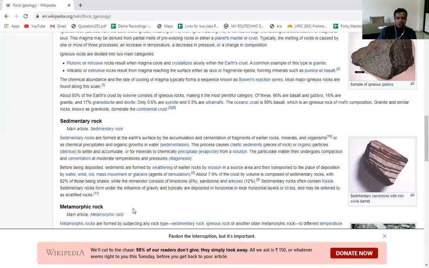Any doubts about sedimentary rocks? Yes, Ritika, how is shale gas extracted from the rocks? Actually, shale gas is stored in between two layers. Here you can see there is one layer, and in this layer, suppose a plant or animal is buried in an anaerobic condition, it is converted into gas.